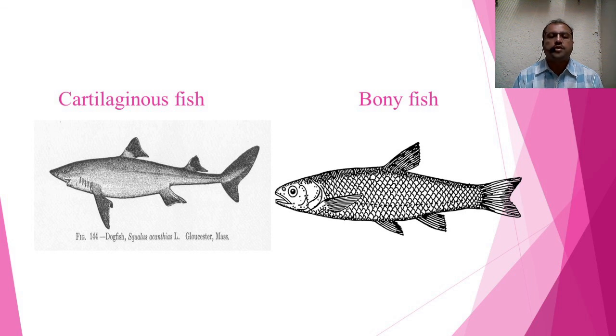If we see the gill slits, we can just count the gills, and the gills are visible externally in case of cartilaginous fish because the protective covering, that is operculum, is absent. But in case of bony fish, the gill slits are under this protective covering, that is operculum. So these are some distinguishing characters between cartilaginous and bony fish.